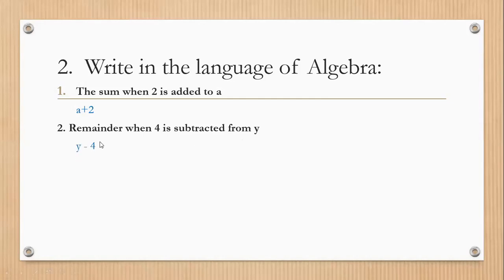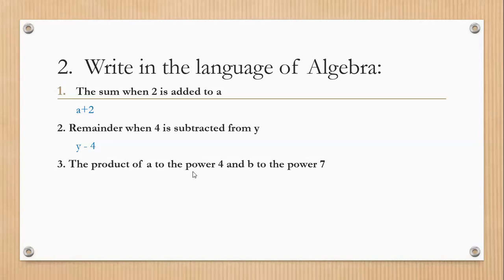Okay. Next is the product. What is the meaning of product, my dear students? Multiplication. Product means multiplication. The product of a to the power 4 and b to the power 7.